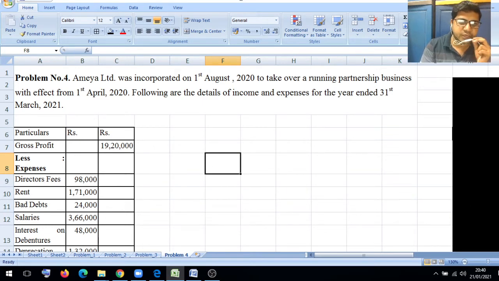It's a vertical format income and expenses statement.